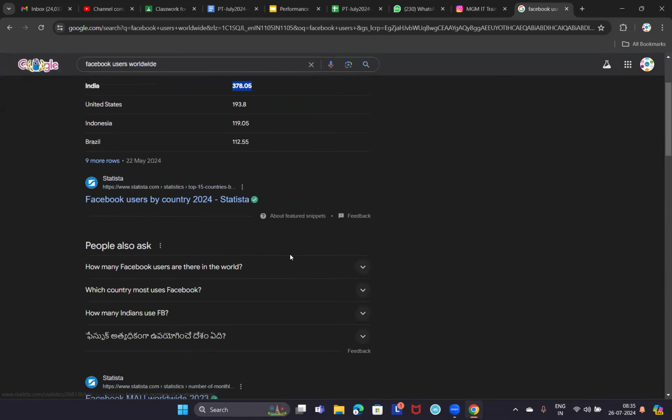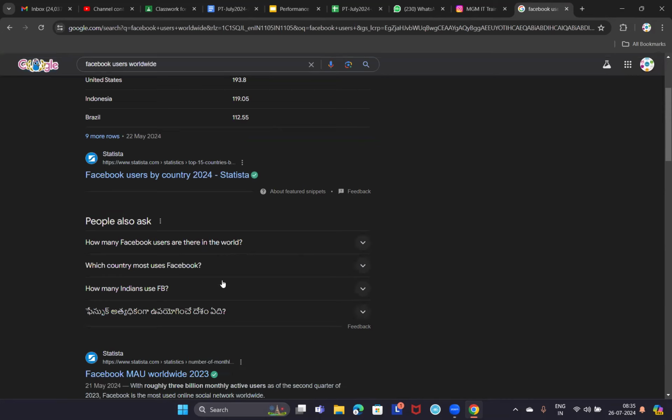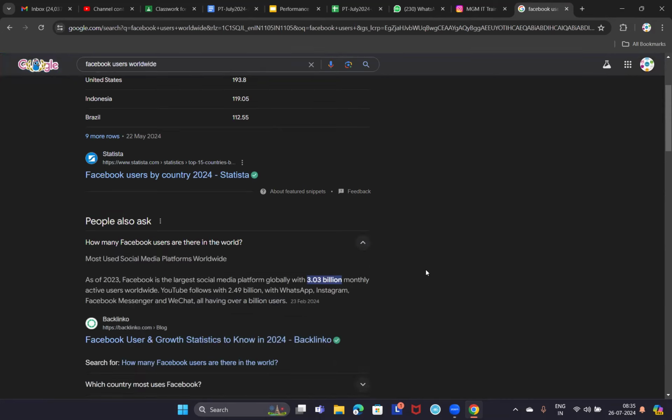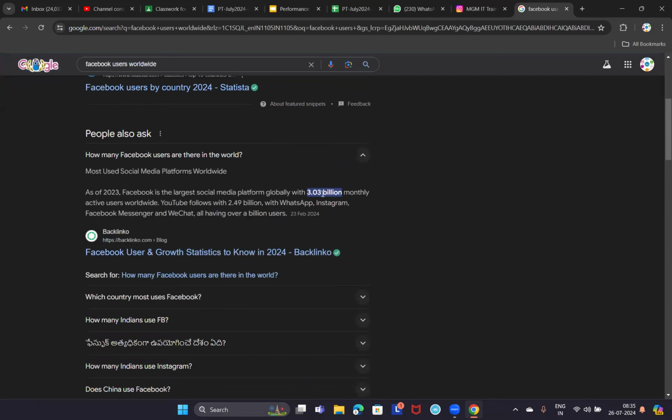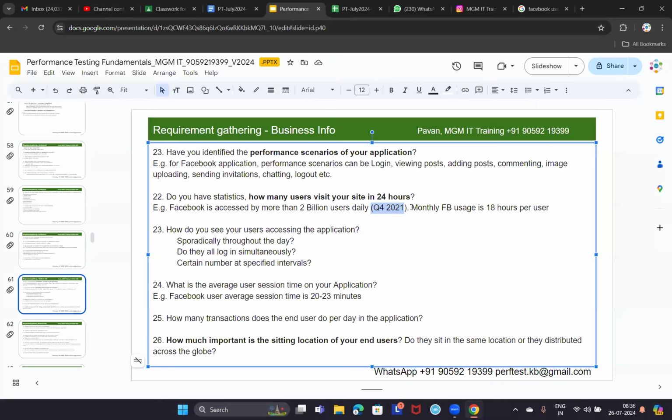Worldwide, it is 3.3 billion as of 2023, while in 2021 it was only 2 billion.